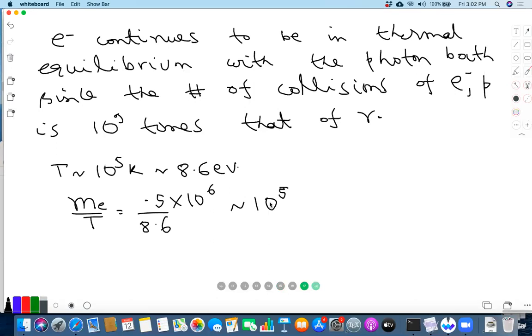This is just the number of collisions happening in the universe in a Hubble time, which means that if we were to see photons from that era, each photon would have scattered of the order of 10 to the 5 times before it reaches us. So what you are seeing is not an image of the universe at this era.